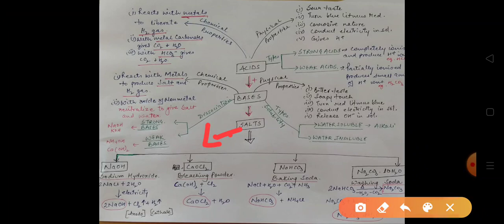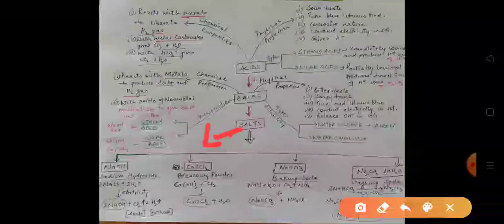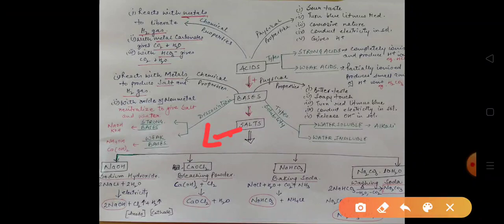For example, copper sulfate. Copper sulfate is blue in color in the crystallized form, but when we heat it, the crystal breaks into powdered form and the color changes from blue to white. That blue color is due to the presence of water in it, which gets evaporated when we heat it.